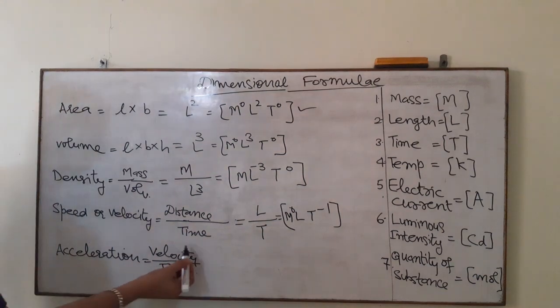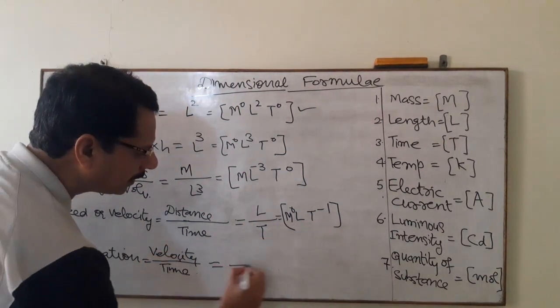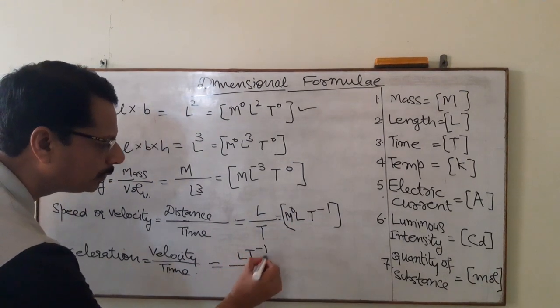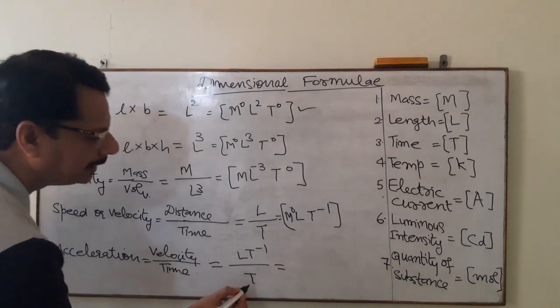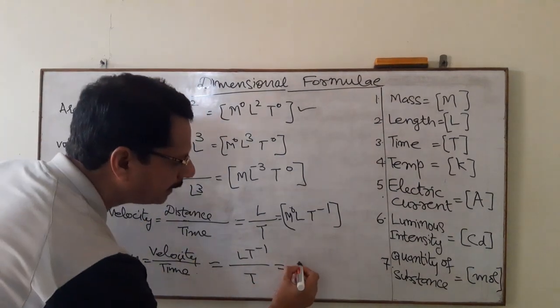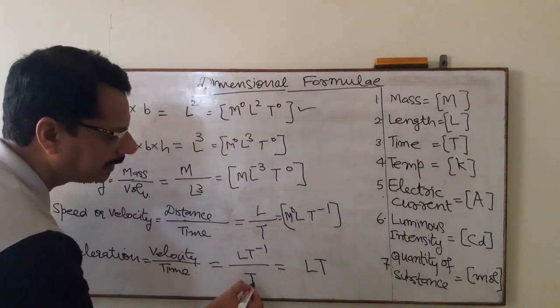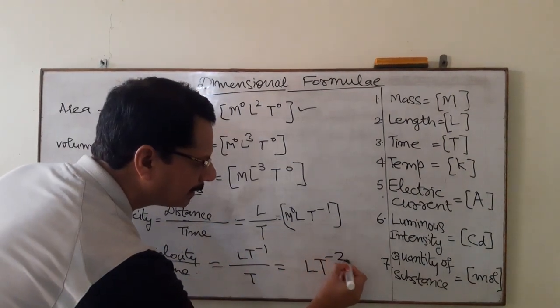Next we move on to acceleration. Acceleration is velocity upon time. Velocity, from here we can see, is equal to L T minus 1, and then time is upon T. When it moves upward, L T minus 1 is already there, T will also go upward and it will become T minus 2.